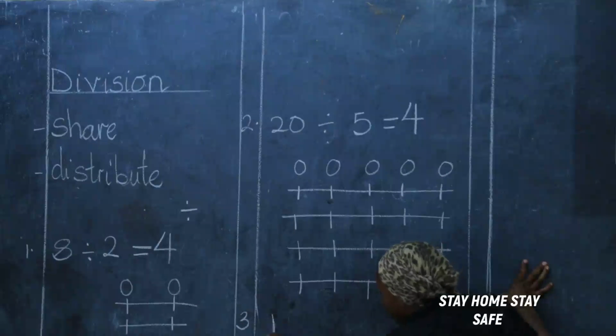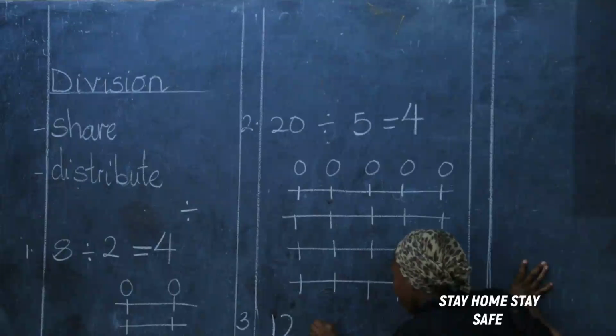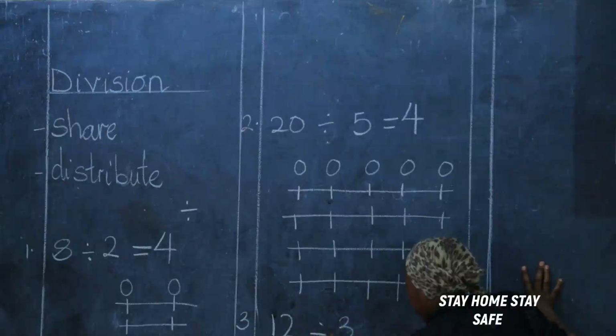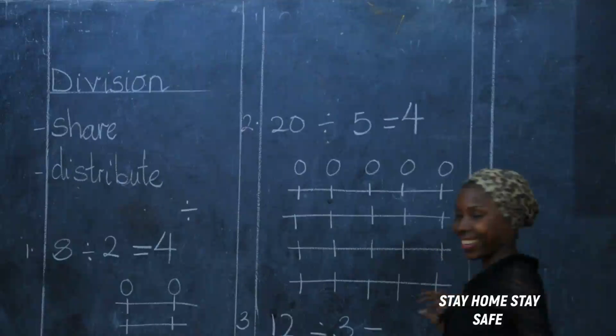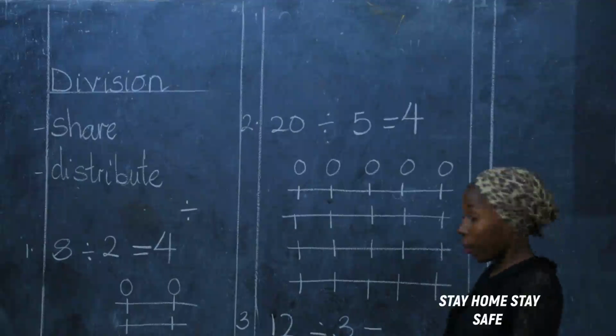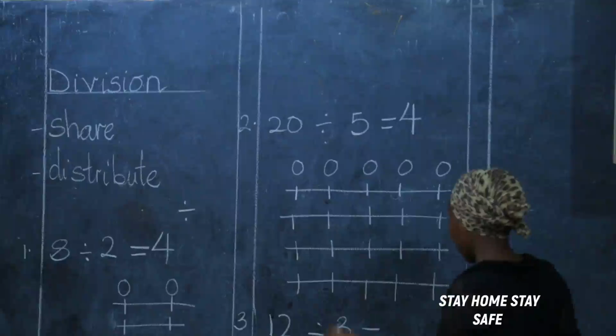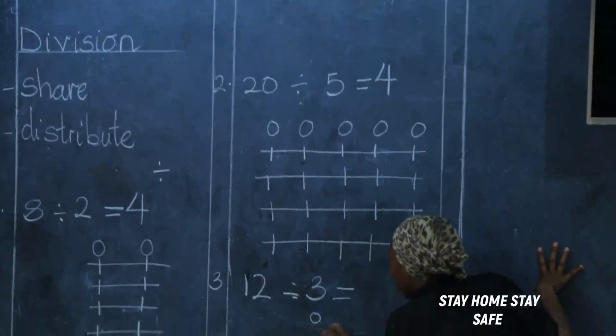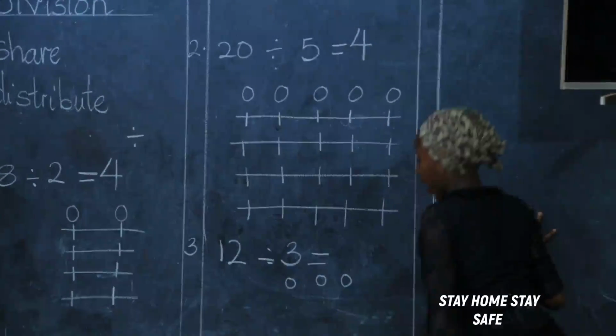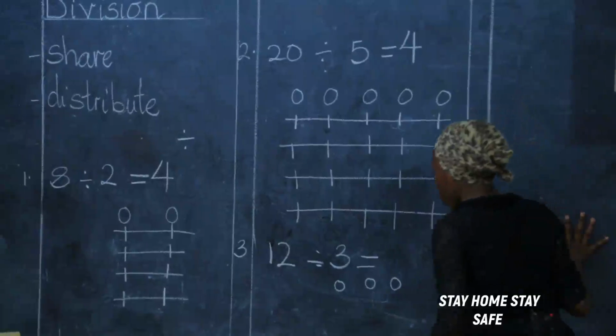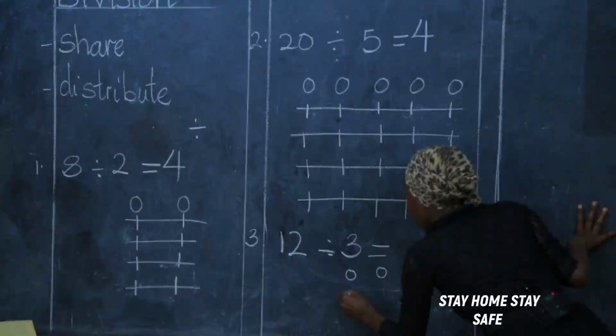I have 12 divided by 3. 12 divided by 3. So how many people am I drawing? Are we together? How many people am I drawing? Yes, I'm drawing 3 people. 1, 2, 3. And how many am I giving them? 12. Let's count until we reach 12.